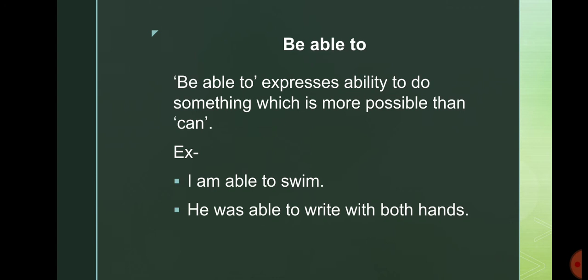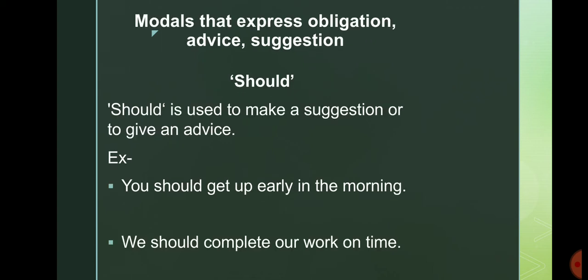Students, be able to also expresses ability to do something which is more possible than can. For example, I am able to swim. Next one, he was able to write with both hands. In these examples, you can see that be able to expresses ability to do something. Let's see the modals that express obligation, advice, and suggestion.